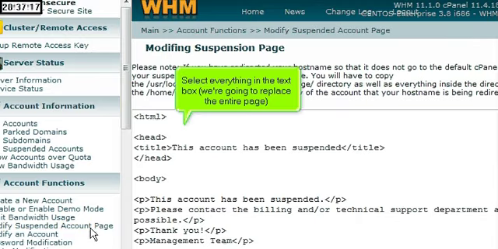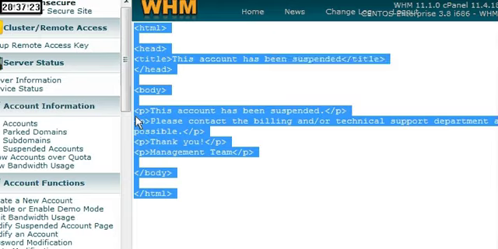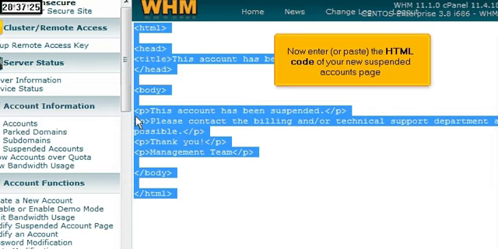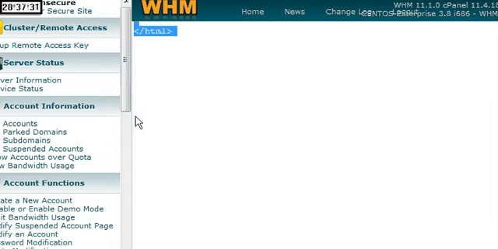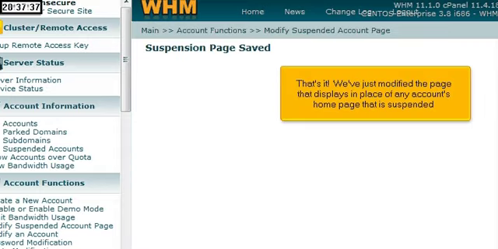Select everything in the text box. We're going to replace the entire page. Now enter or paste the HTML code of your new suspended accounts page. Click the Save button. That's it! We've just modified the page that displays in place of any account's homepage that is suspended.